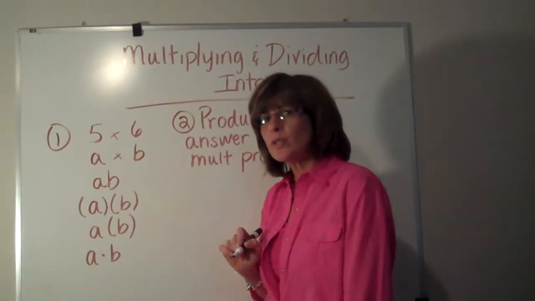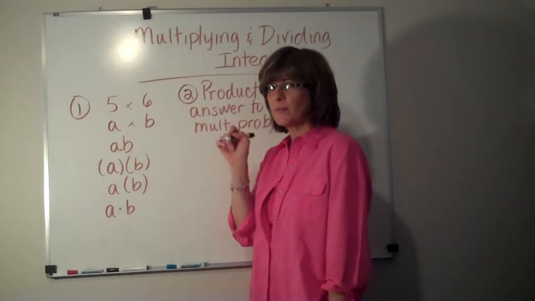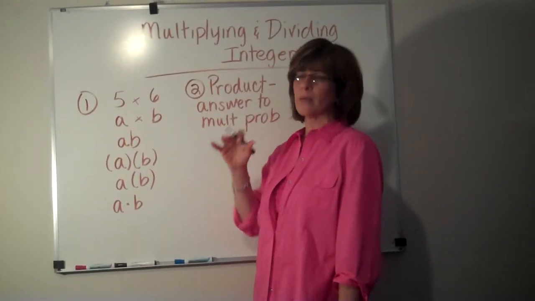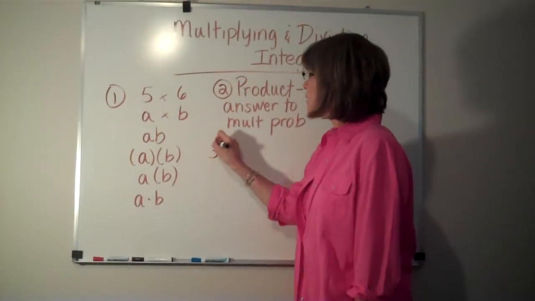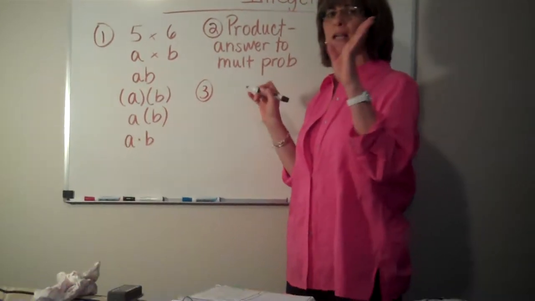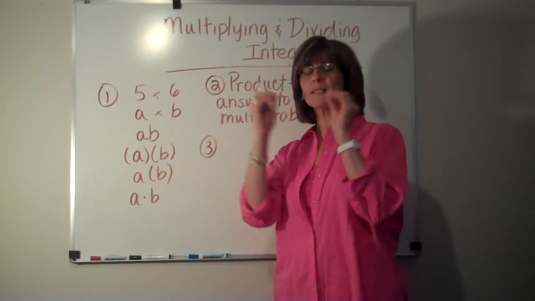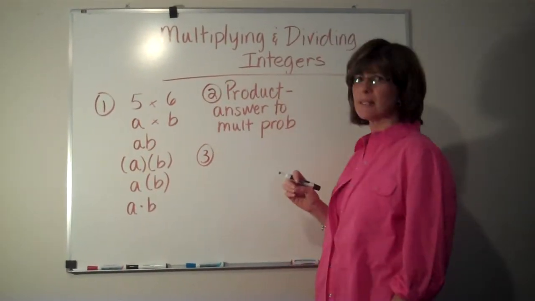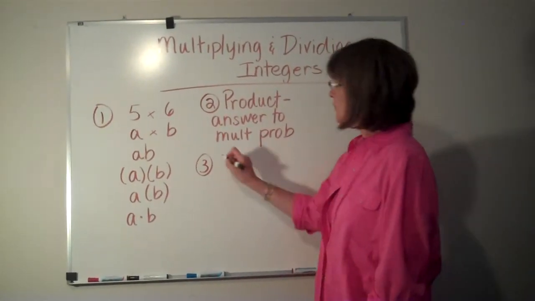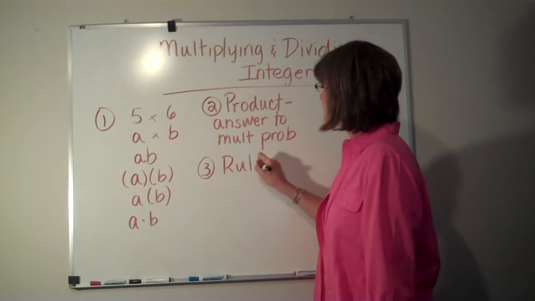Okay, so the rules for multiplication are going to be the same for division. We'll just talk about multiplication here and do some examples, and then we'll talk about division. But the rules are easy. When you're multiplying two numbers that have the same sign, your answer will be positive. Two numbers with different signs, answer will be negative. So the rules.